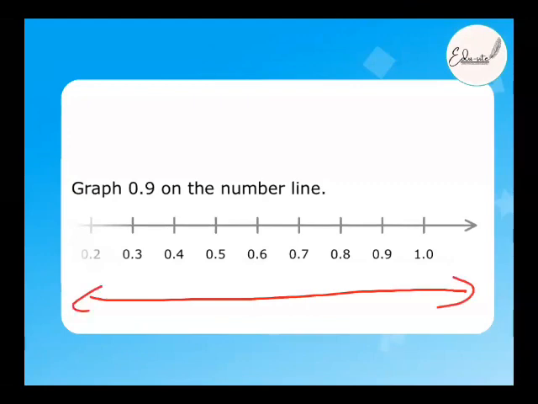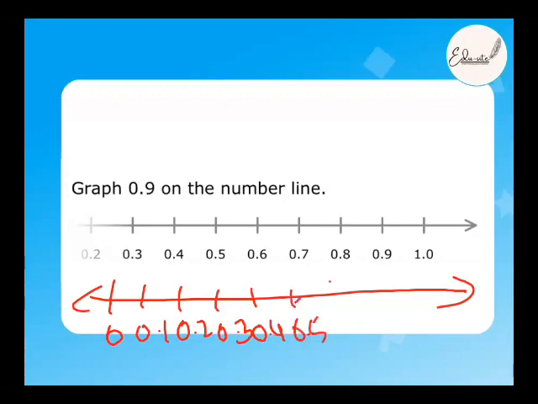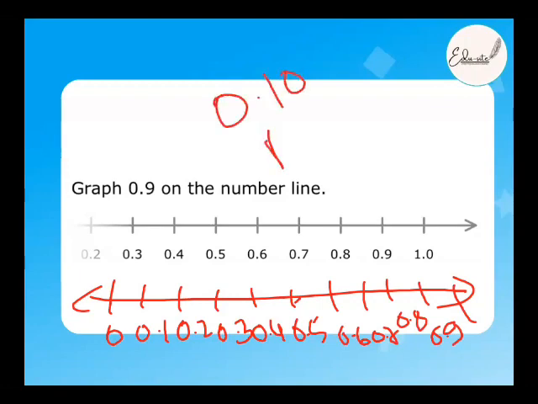Previously I discussed. You have to start with 0, 0.1, 0.2. Come on, repeat. Come on, tell me, Aisha, which is the next number? 0.3, 0.4, 0.5, 0.6, 0.7, 0.8, 0.9, 0.10. No, beta, it's not 0.10. It is 1. That's all I wanted to tell you, the difference. It is not 0.10. It is 1. Okay?